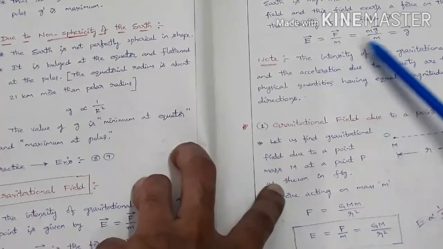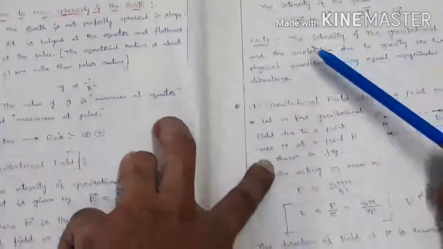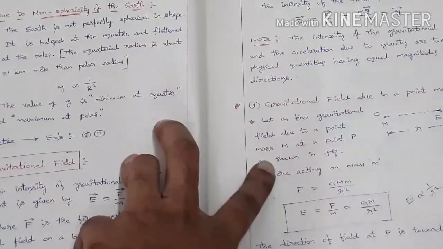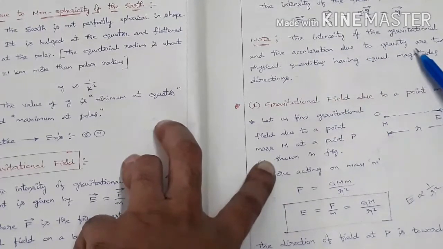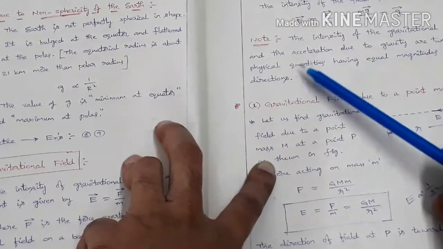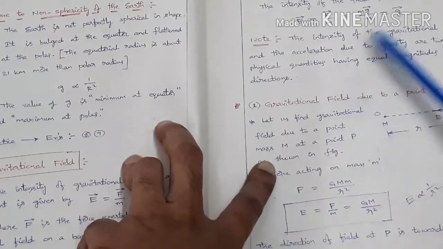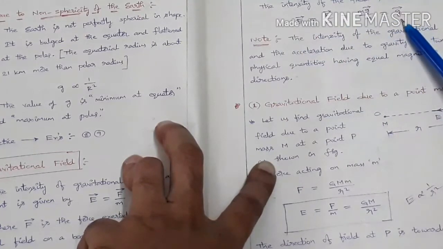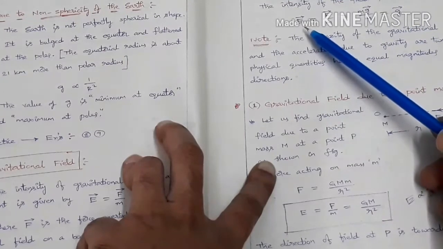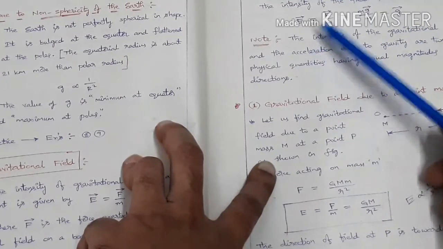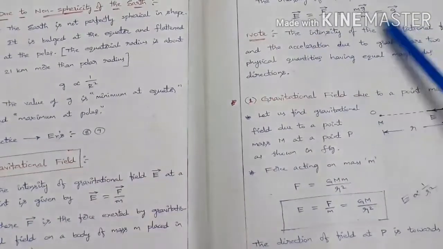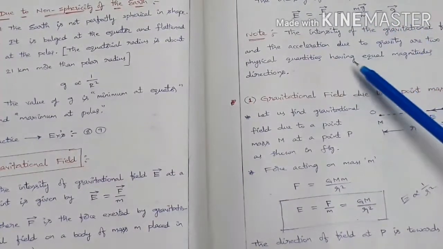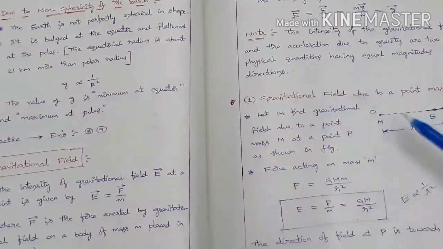So E bar equal to g bar. So here, note the point is there. The intensity of gravitational field and the acceleration due to gravity are two separate physical quantities. This is acceleration and this is gravitational field intensity. Both are two separate physical quantities. But see here, their magnitudes are the same in this case, having equal magnitudes and directions.